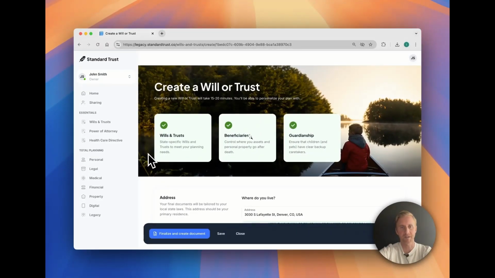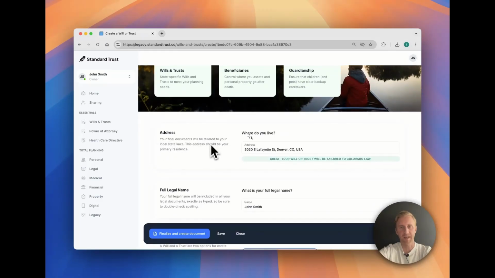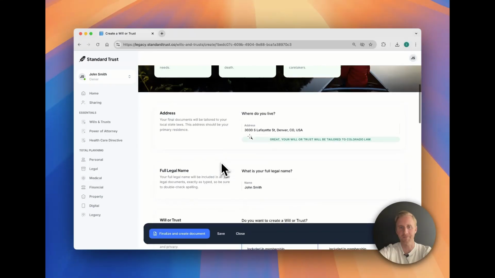Now this builder is for wills and trusts. All of the questions that you need to answer are on one page. So from the beginning, we do address just because all of the downstream logic and legal language is custom based on the state that they're residing in. So in our case, we're based in Colorado, so all of the downstream logic here will be tailored to Colorado law. But we're live in all 50 states plus DC, so no matter where your client is, they'll have documents that are customized to their state.